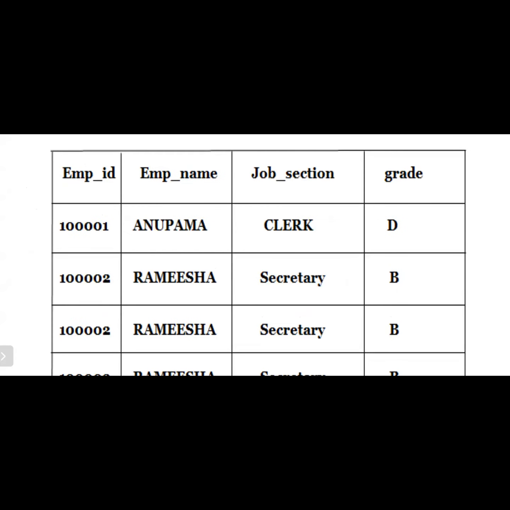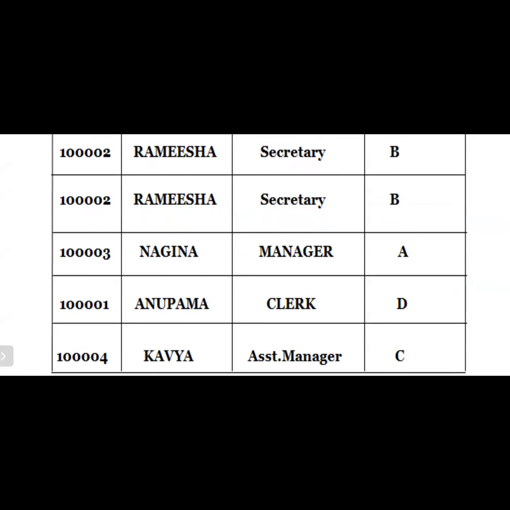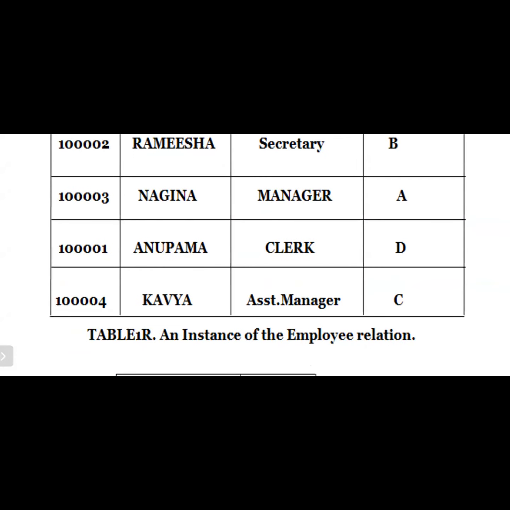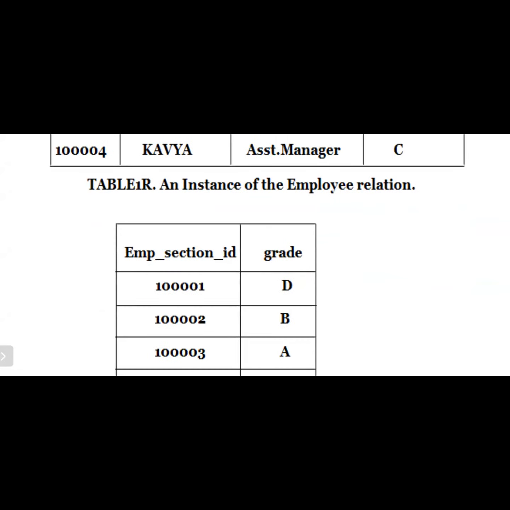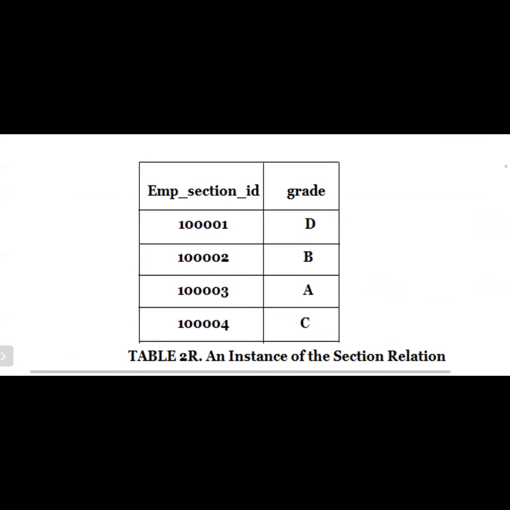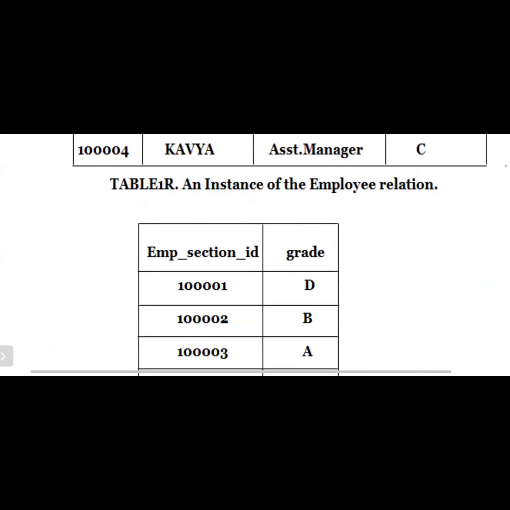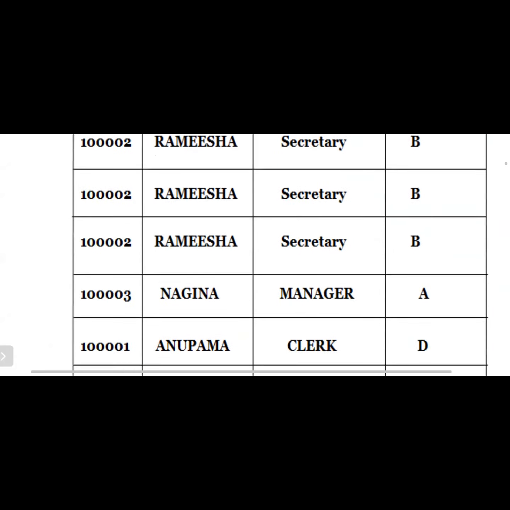So let us see one example here: employee ID, employee name, job section, grade. Here the code is 14001, and the section is clerk, grade D. The same entry appears three times, and then 13003. Next, 14001 is repeated again, and 14004 appears only one time. Now, for example, we give a section ID and try to divide this into two tables. Let us just try to see.